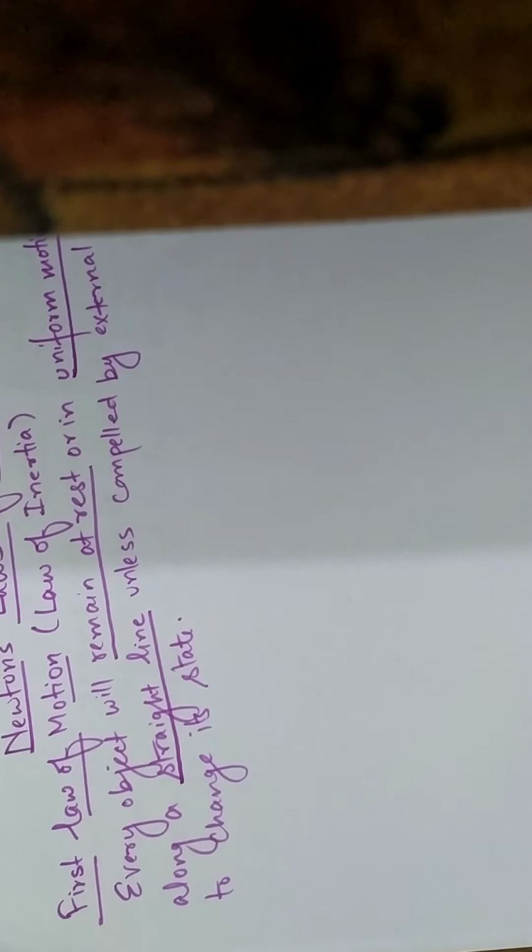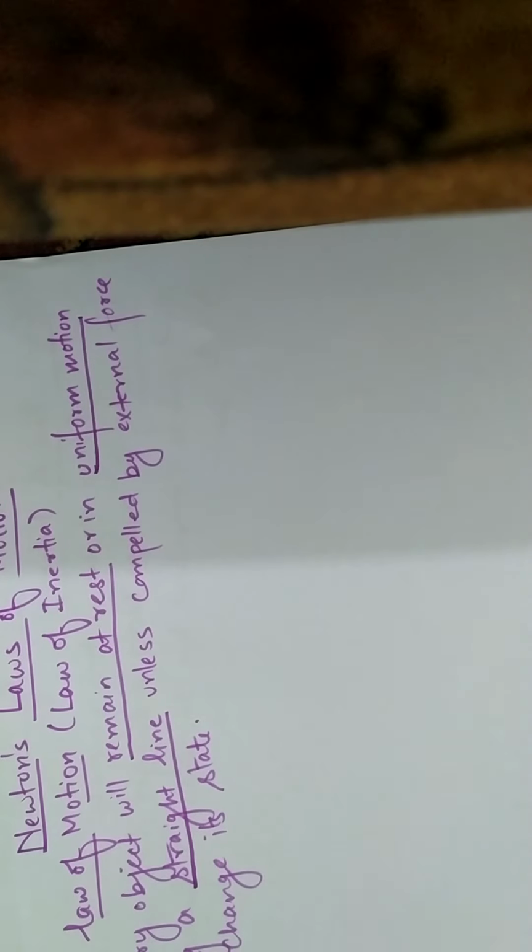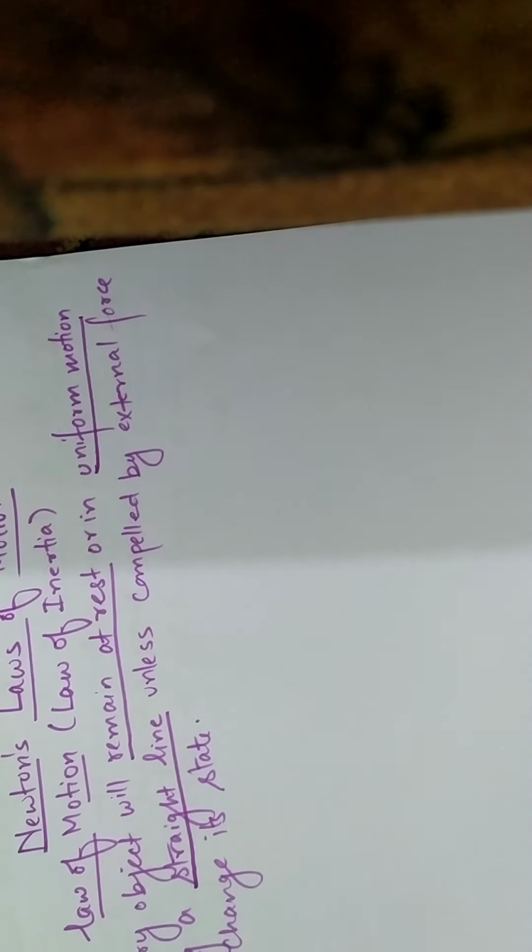Similarly, when the bus stops suddenly, when the brakes are applied suddenly, you fall in the forward direction. The reason is, when the bus is moving, your body is in motion too. Your body has adapted that inertia of motion.